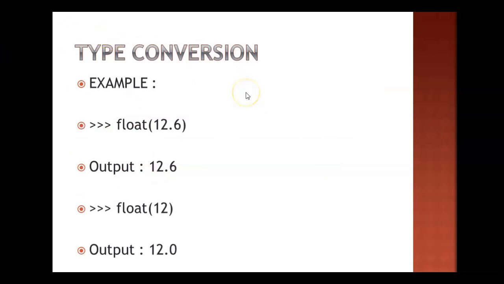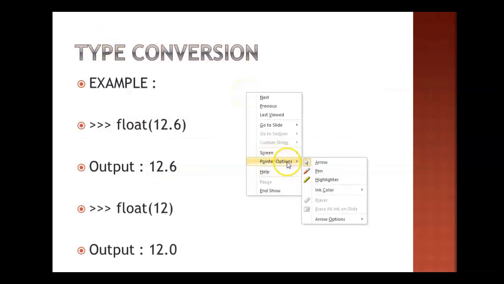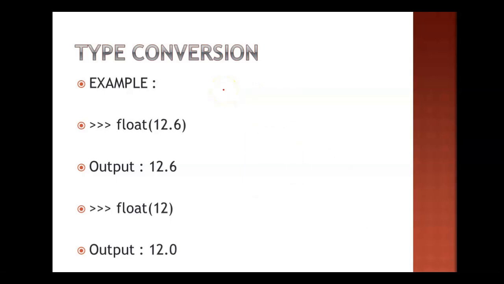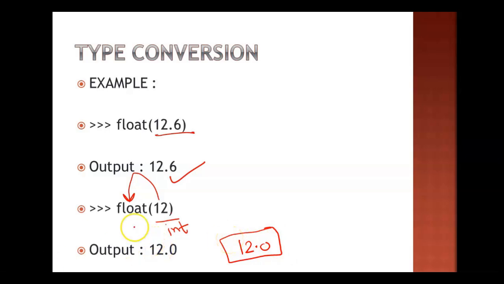Some more examples I have taken here just to make you clear with all this. Here please check, we have 12.6, which is already a floating value, and we are converting it into float. So this will remain the same. But if you have an integer value and you convert this value into float, then even if there is no part after the decimal, it is still going to add 1 0 here just to convert it into a floating point value. So the resultant will be floating only, in case you are converting an integer value into float.